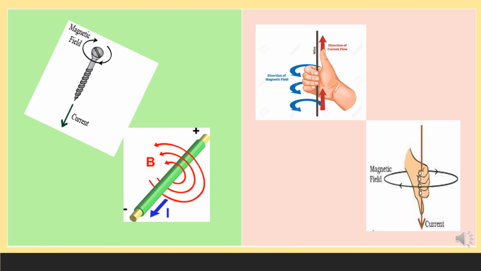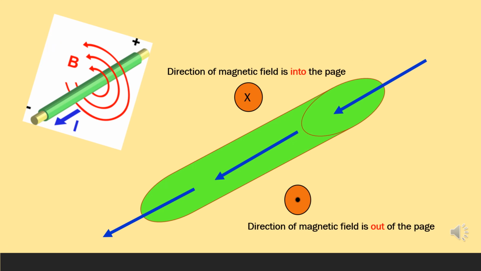Now it's clear to you, the two rules to identify the direction of the magnetic field due to a current carrying conductor: Maxwell's corkscrew rule and Fleming's right-hand grip rule.